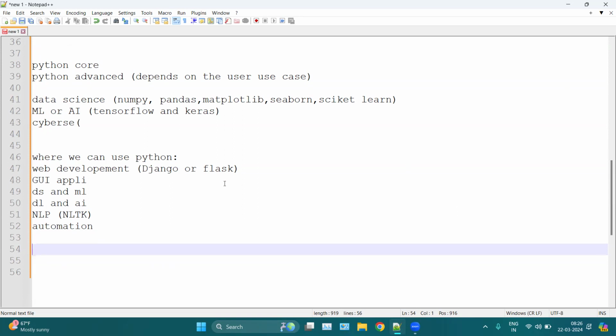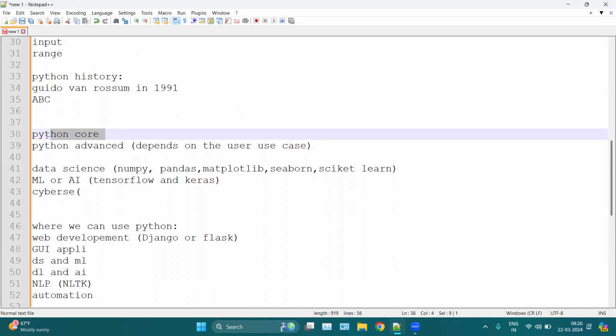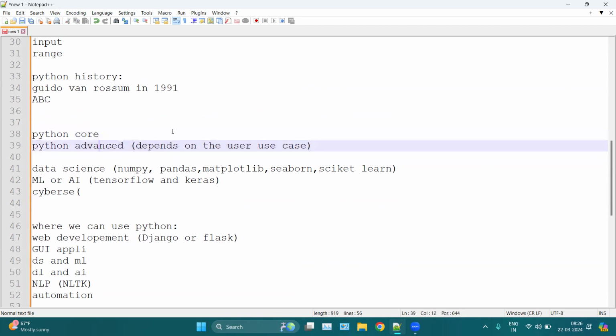Now we will discuss what we are going to cover in Python core, because Python advanced depends on the use case.